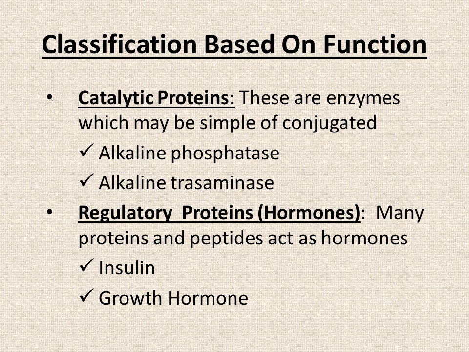So those proteins which act as hormones are categorized as regulatory proteins. And you can give any example. I have chosen insulin and growth hormone. In addition, there are also other types of hormones which are proteins in nature, or they are peptides. You can give their example as well.